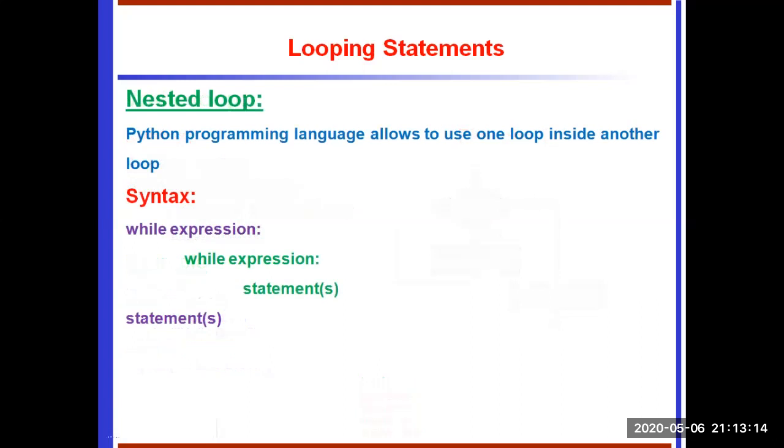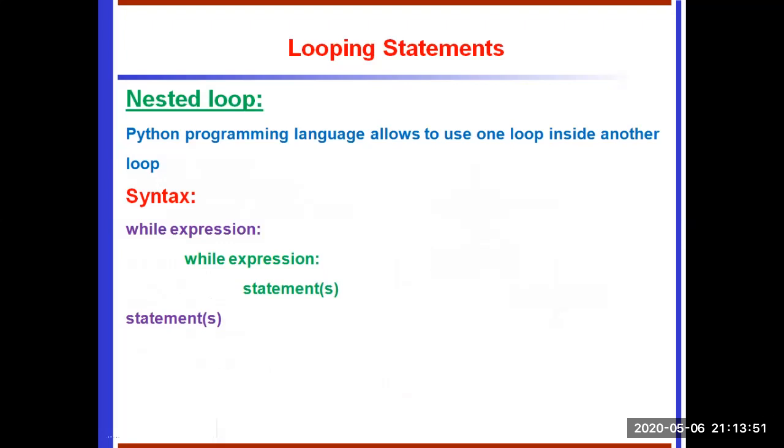Nested loop. The Python programming language allows you to use one loop inside another loop. That is called a nested loop. The loop within another loop is called a nested loop. With loop nesting, you can put any type of loop inside another type of loop. For example, a for loop can be inside a while loop or vice versa. That's also possible in Python or other languages. Suppose you use a while loop inside a for loop, or a for loop inside a while loop. That is also called a nested loop.